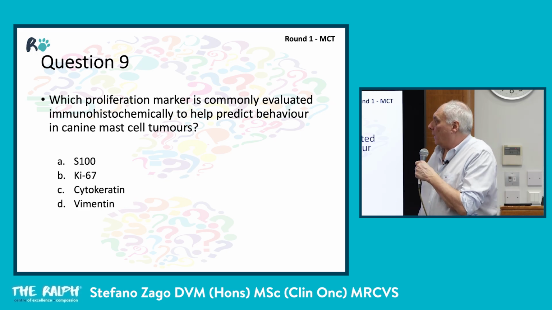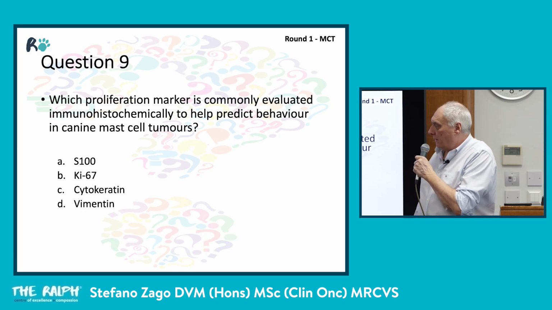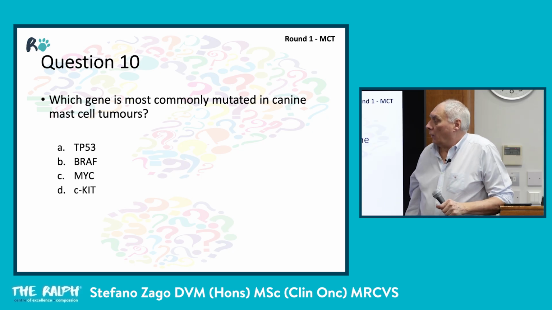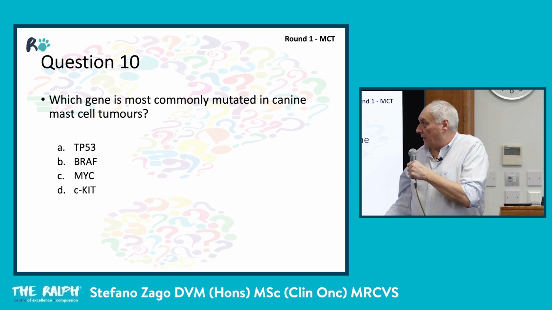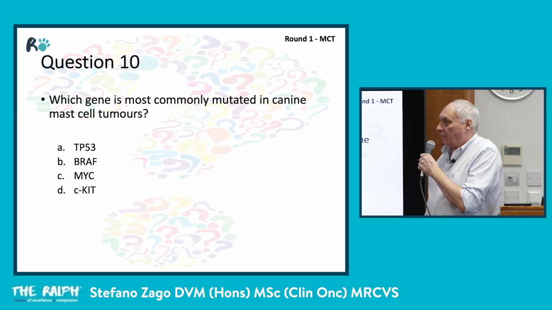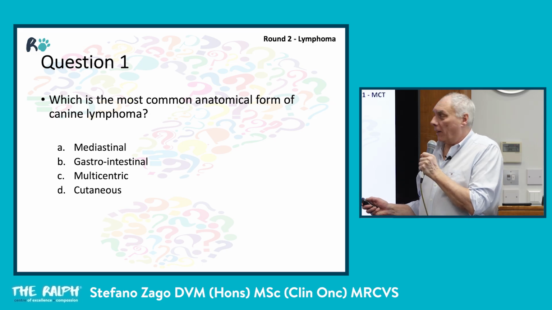Which proliferation marker is commonly evaluated immunohistochemically to help predict behavior in canine mast cell tumors? A, S100, B, Ki67, C, cytokeratin, D, vimentin. Okay, last one. Which gene is most commonly mutated in canine mast cell tumors? TP53, BRAF, MYC, c-KIT. So next round, lymphoma.